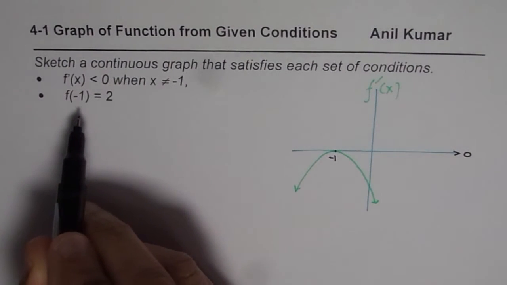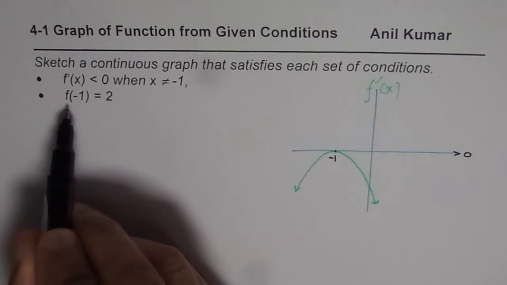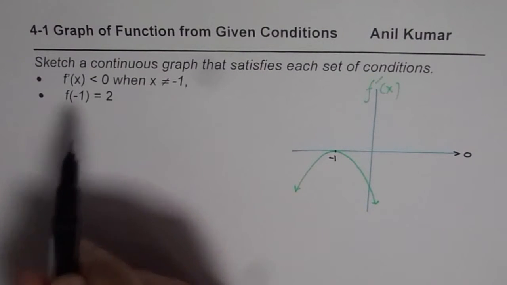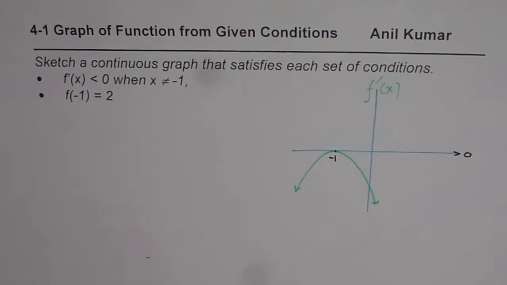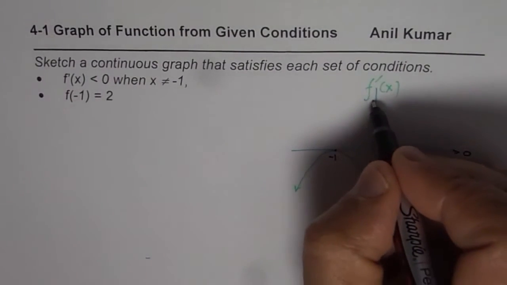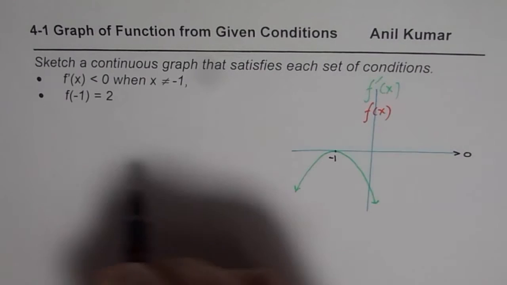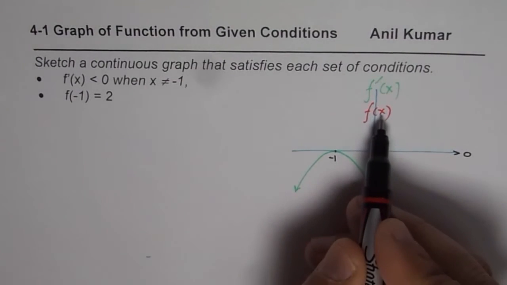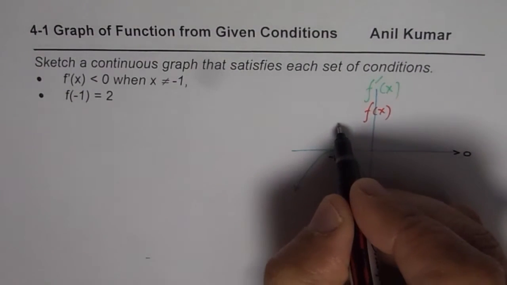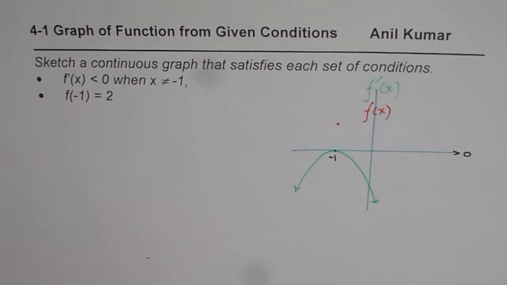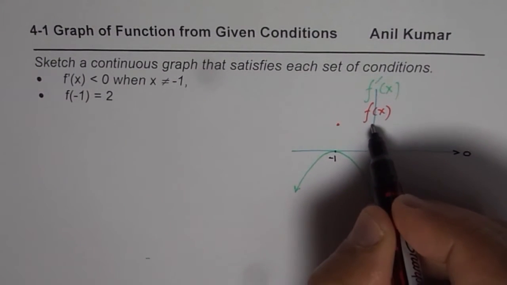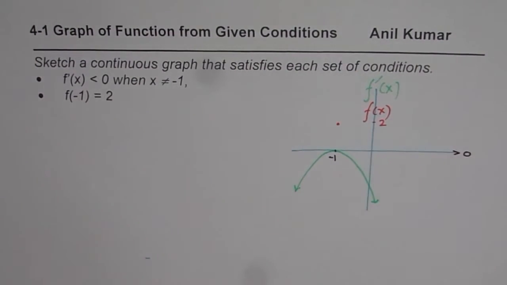Now the second condition given to us is that the value of the function at minus 1 is 2. So we'll now sketch the function itself from this graph. Let us say this red color indicates the function. The value at minus 1 for the function is 2. So let us say this is the value 2. What we are given here is that the value is 2.